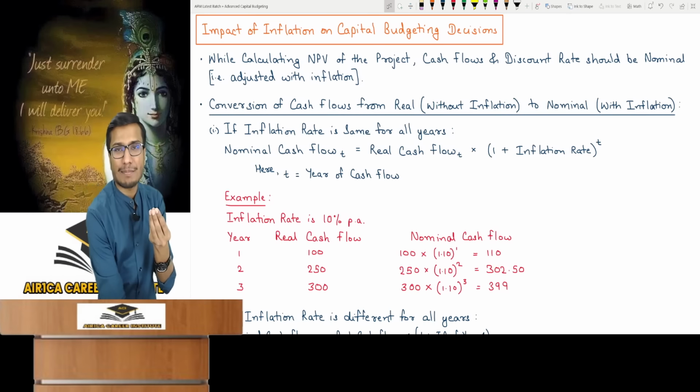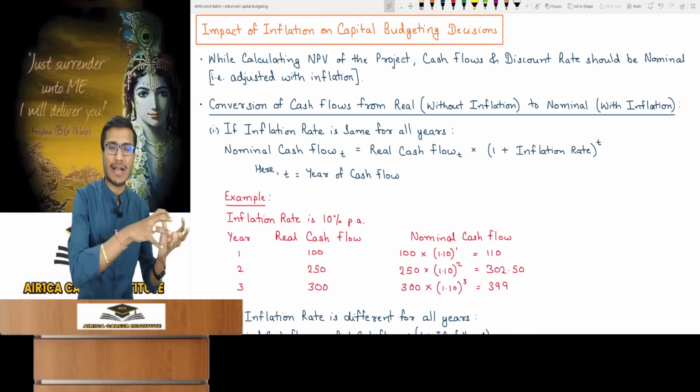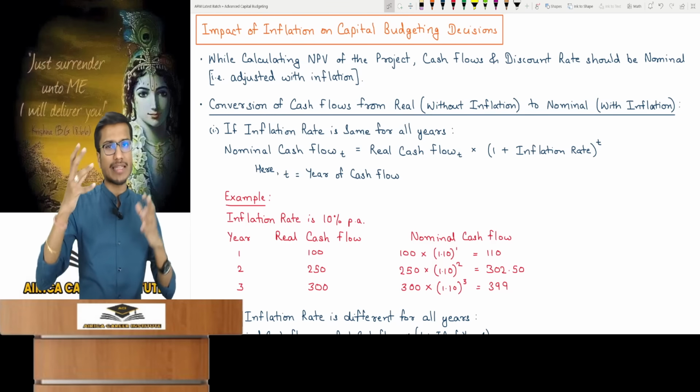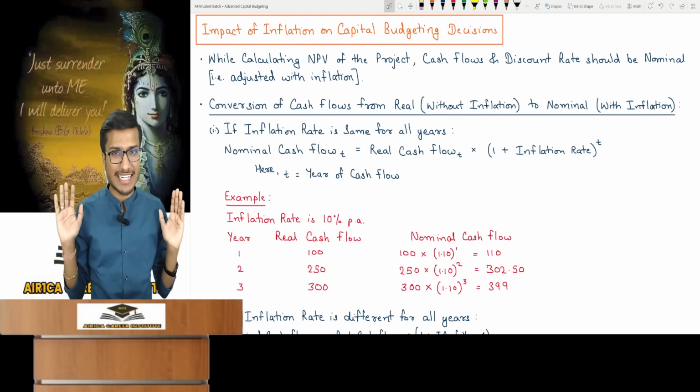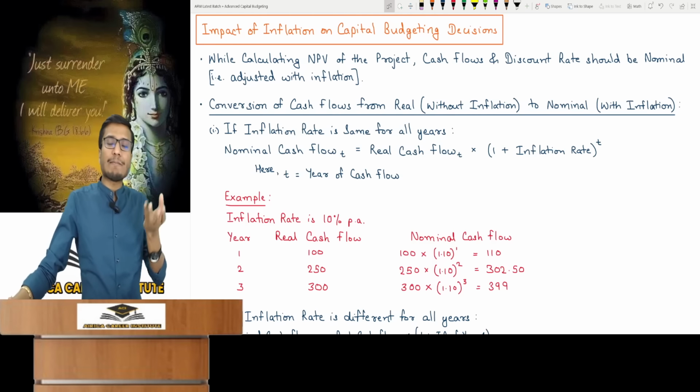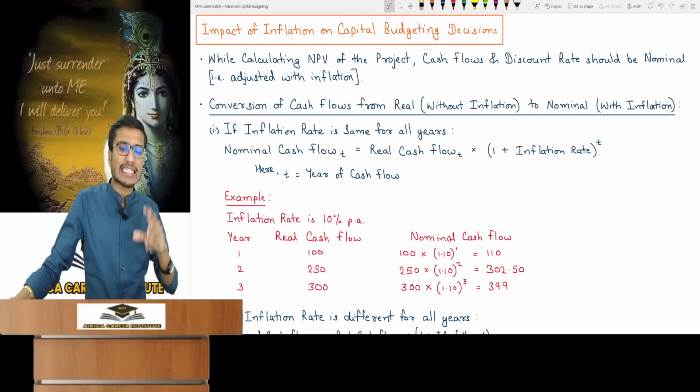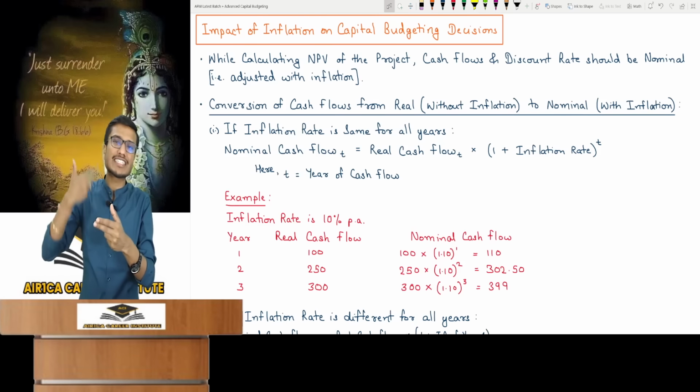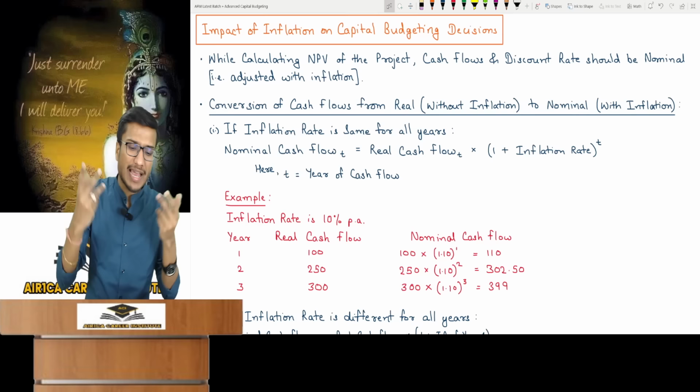Until now, we have been discussing basic and intermediate concepts that were necessary for you to understand. Just remember the NPV method because that's generally what's used in all questions. Let's see inflation's impact on capital budgeting decisions. When you are making capital budgeting decisions, how will you account for inflation, meaning rising prices?